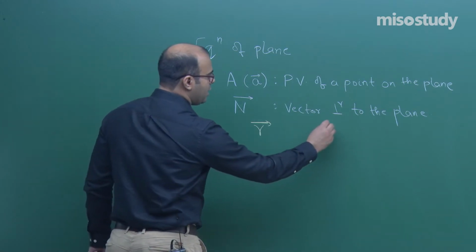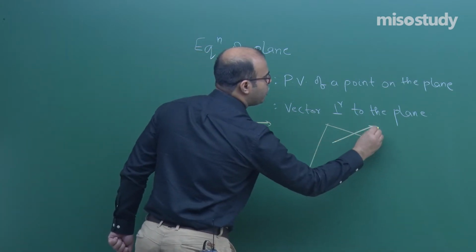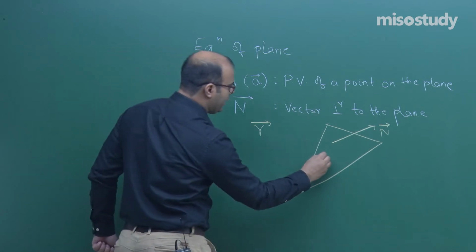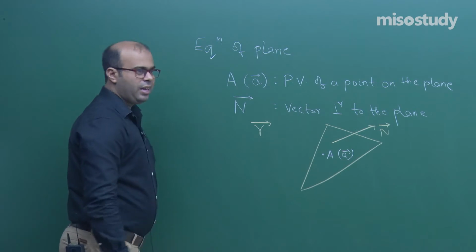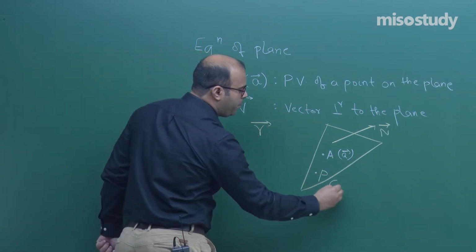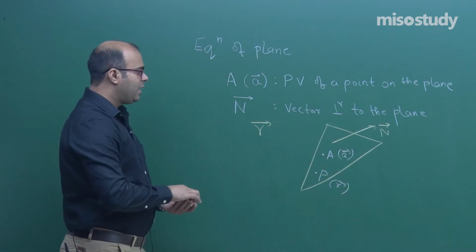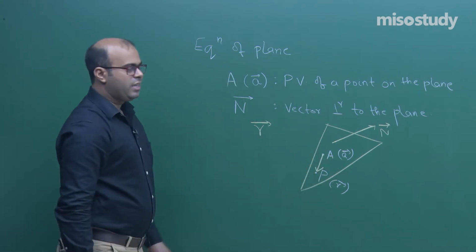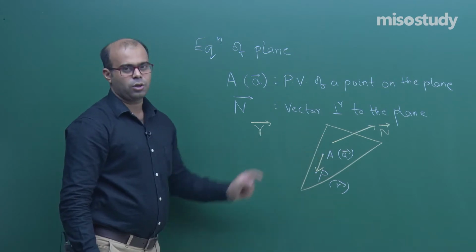Now, I am saying that if this is a plane and there is a vector n which is perpendicular to this plane, and there is a point A whose position vector is a vector, then if we take the position vector r of a point P which varies all over the plane, we can say that the vector AP is perpendicular to the n vector wherever P lies on the plane.